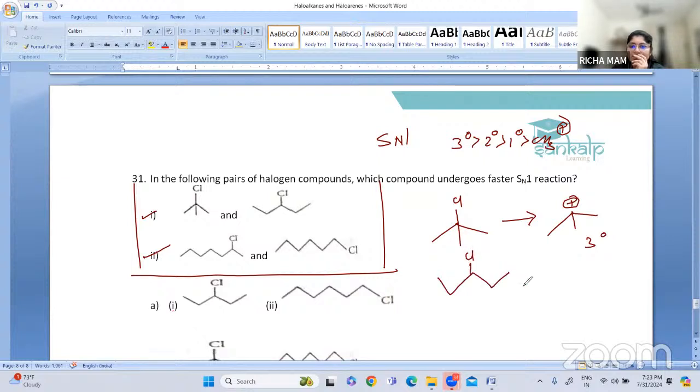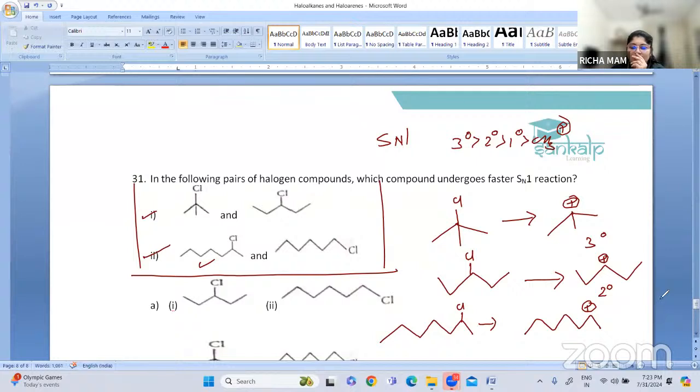Okay, so second option, if this is broken, what will happen here? This is again a secondary carbocation, so this is less stable as compared to the first one. Then when we go for the next one, this one will write Cl. When it undergoes this, this is again a secondary carbocation because it is attached to two carbons.